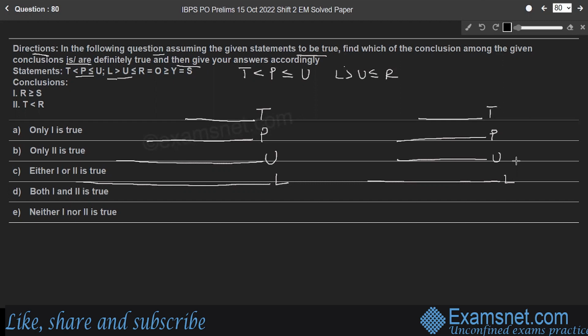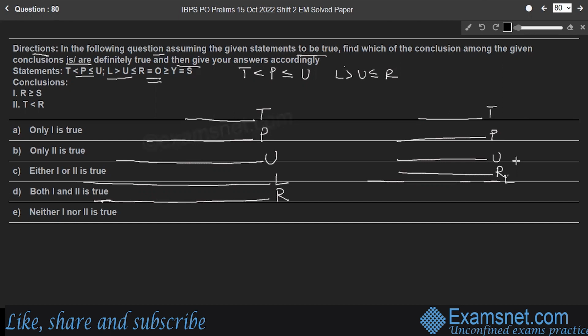There is no direct relation between L and R given. The only thing is U is less than or equal to R. Here U is equal to R in the second case.